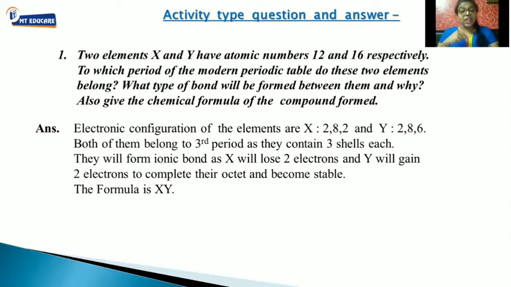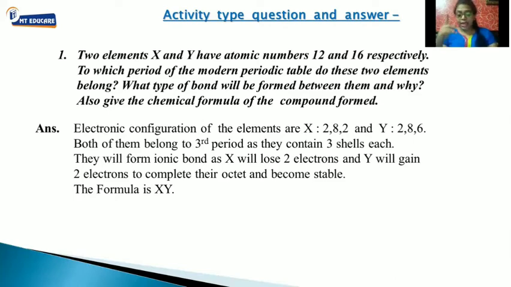So giving and taking of electrons will lead to the formation of ionic bonds. As I have told you, they will do give and take of electrons. Giving and taking of electrons will lead to which bond? They will form the ionic bond.